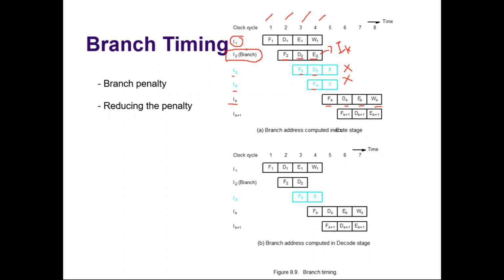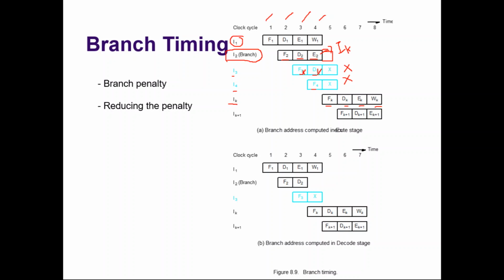See, if instruction 2 is not a branch instruction, it would have been completed at the 5th clock cycle. If we know that instruction K is the one to follow instruction 2, then we could have fetched instruction K during the 3rd clock cycle. Okay.